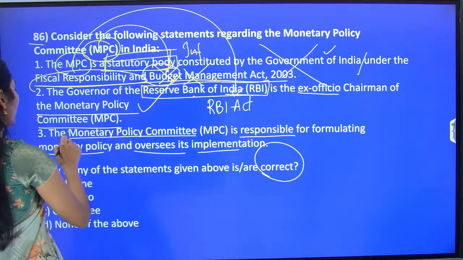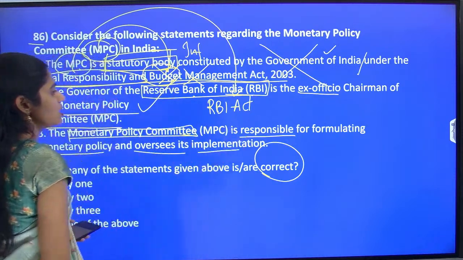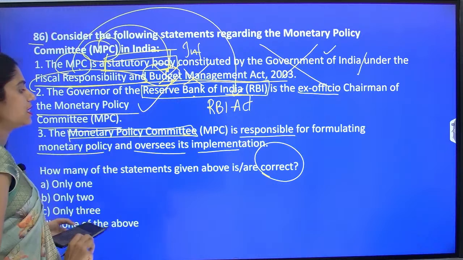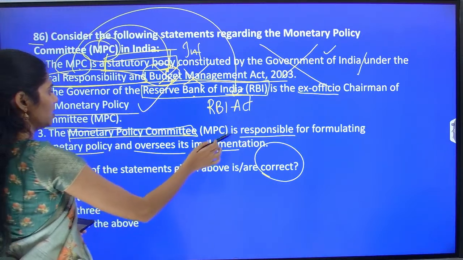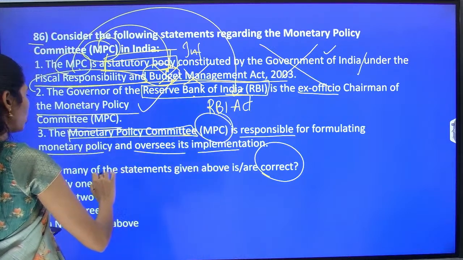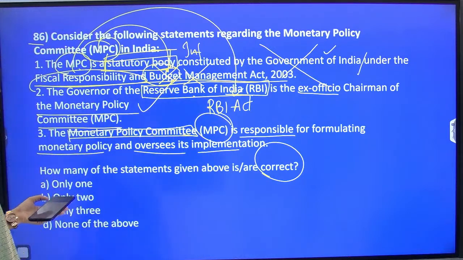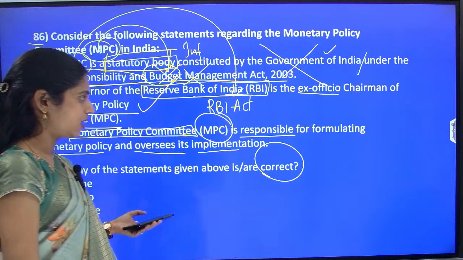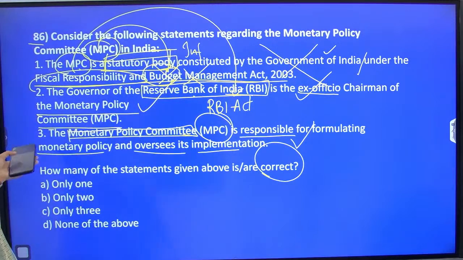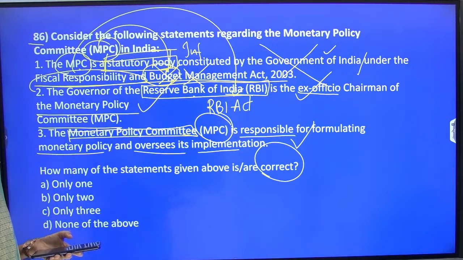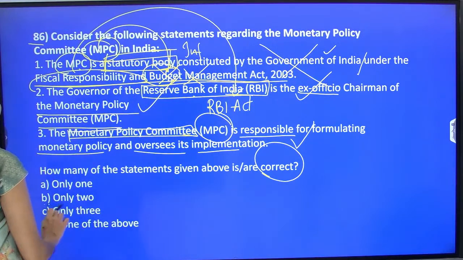And this one, the Monetary Policy Committee is responsible for formulating monetary policy and oversees its implementation. Yes, of course, the MPC, that is the Monetary Policy Committee, is responsible for policy making. So what's wrong in that? Nothing, right? So these two statements are correct, second and third. So ultimately, which is the correct option? Option B, only 2 is the correct answer.